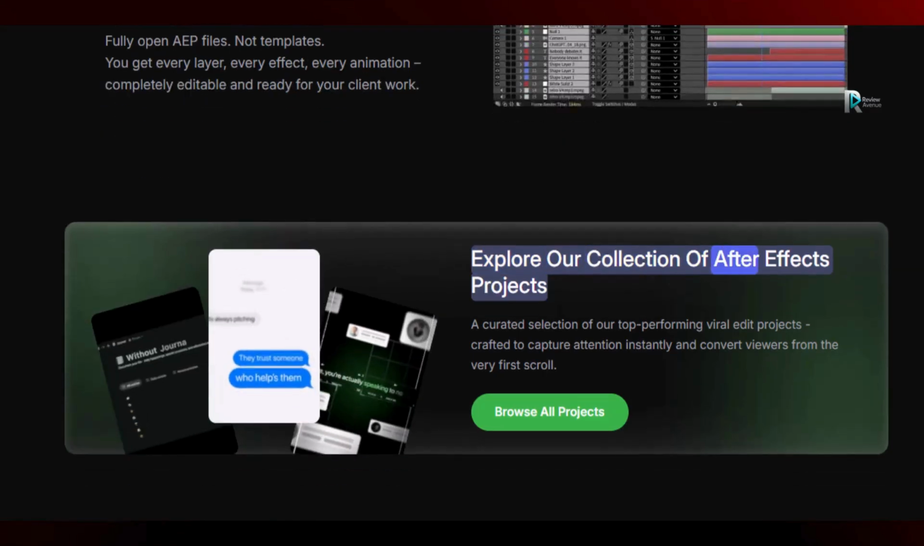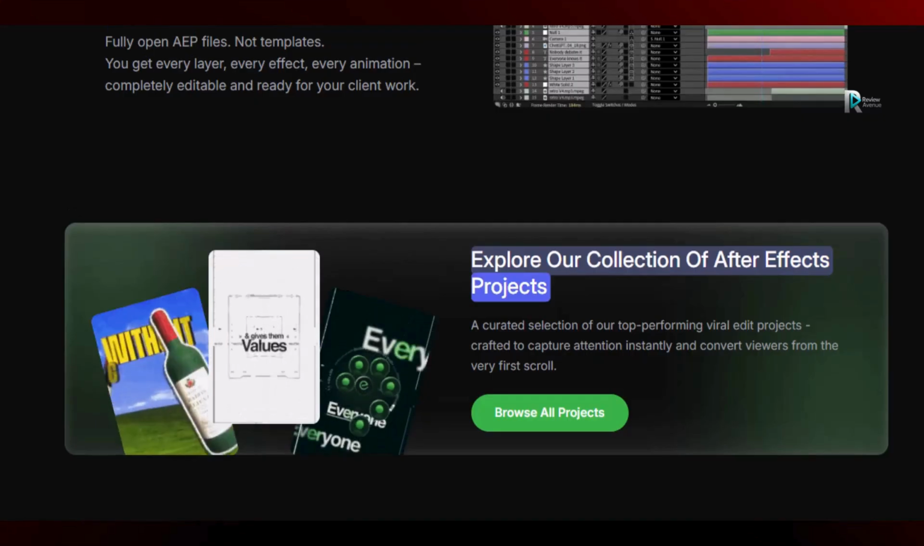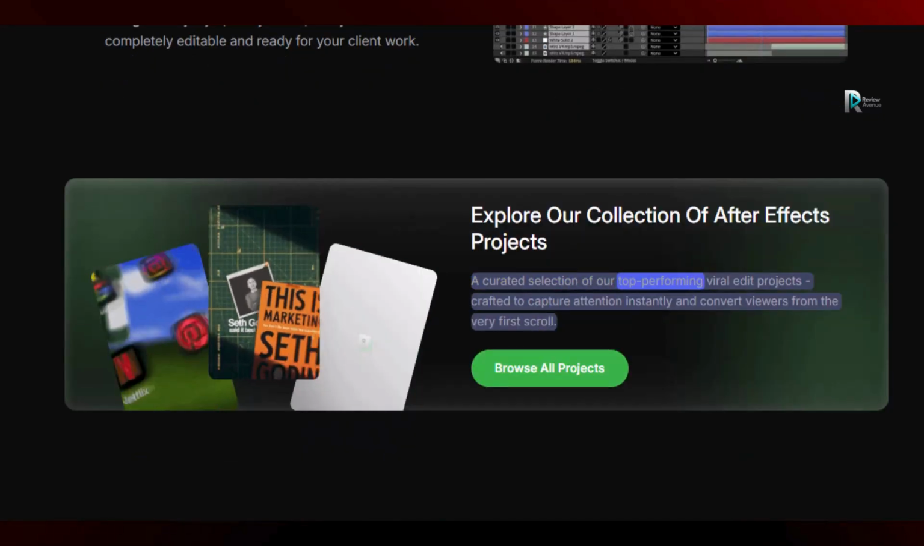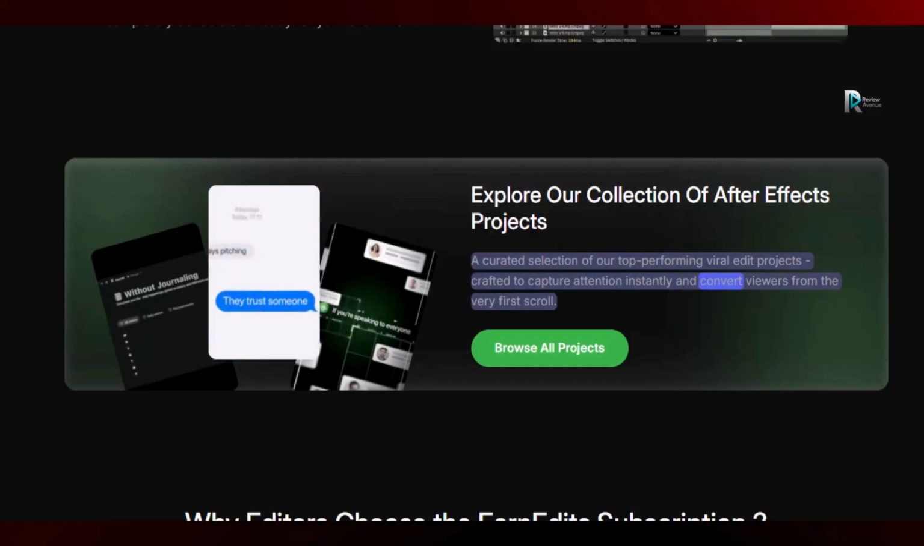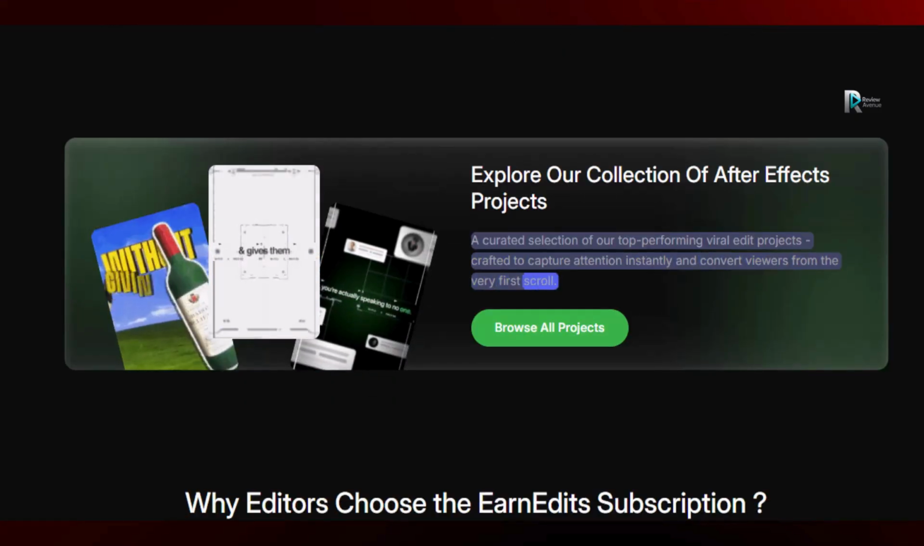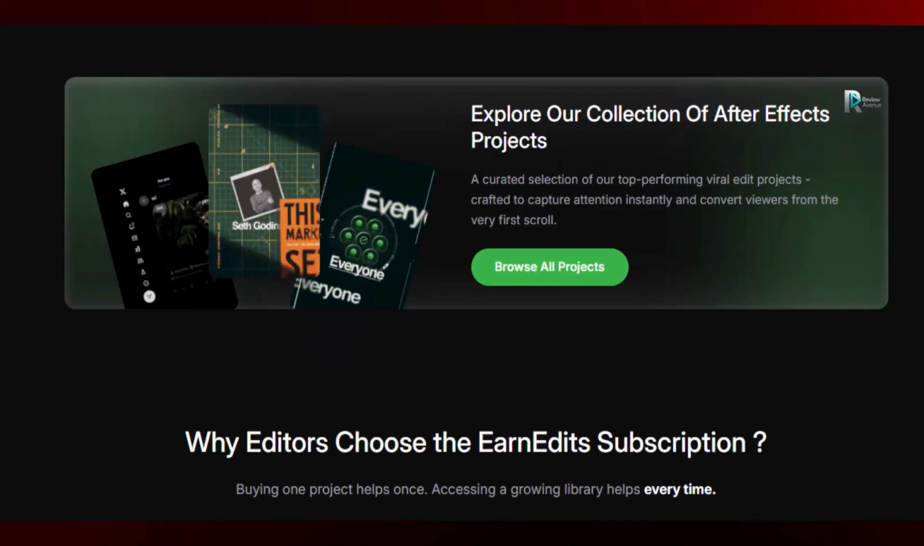Explore our collection of After Effects projects. A curated selection of our top performing viral edit projects, crafted to capture attention instantly and convert viewers from the very first scroll. Browse all projects.